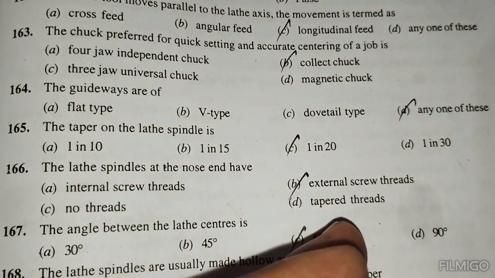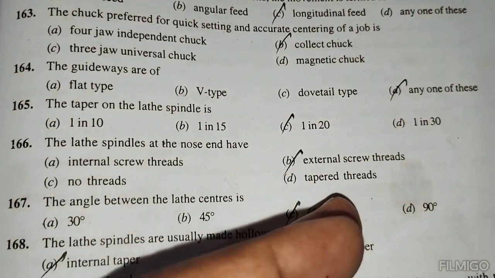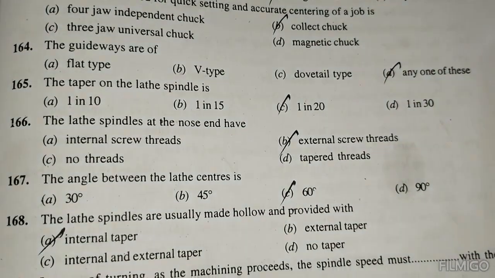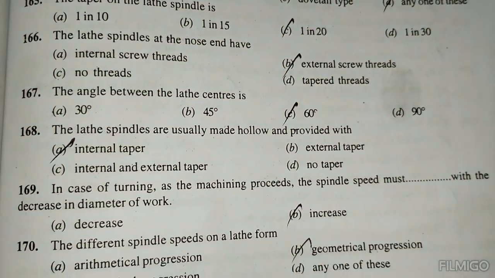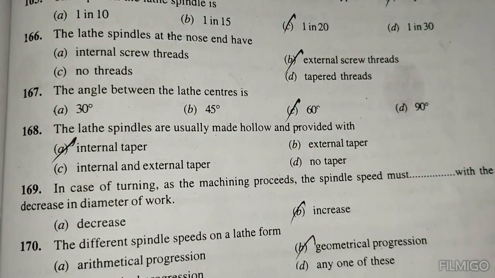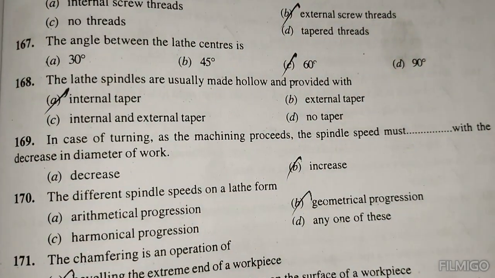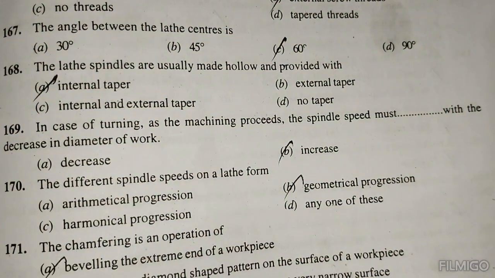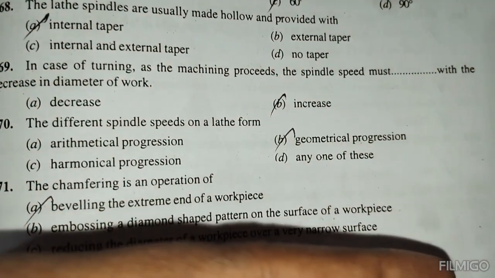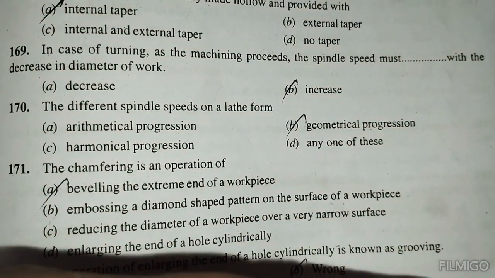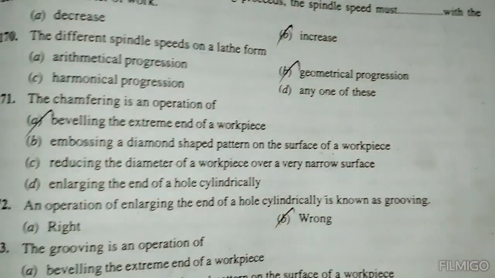The taper on the lathe spindle is 1 in 20. The lathe spindle at the nose end has external screw threads. The angle between the lathe centers is 60 degrees. The lathe spindles are usually made hollow and provided with an internal taper. In turning, as the diameter of the work decreases, the spindle speed must increase. The different spindle speeds on a lathe form a geometrical progression.